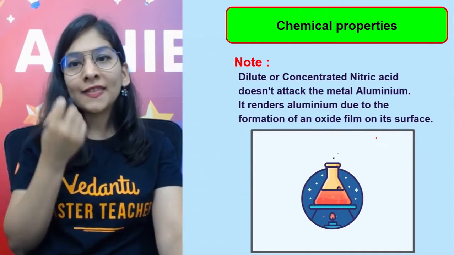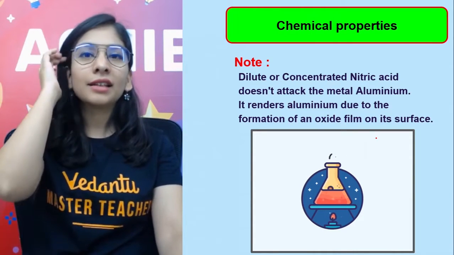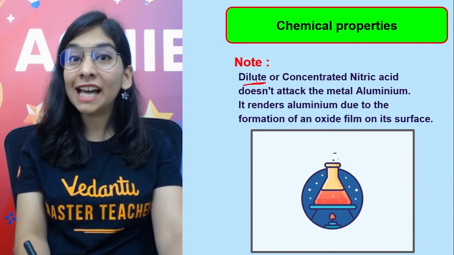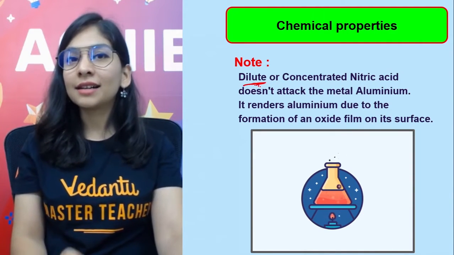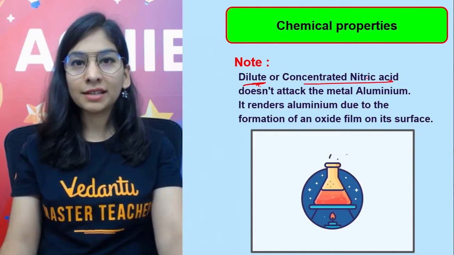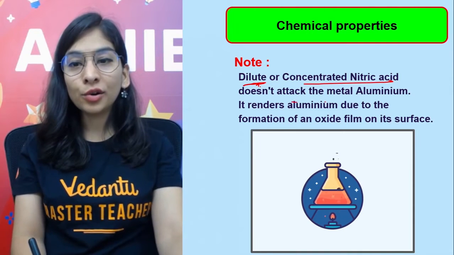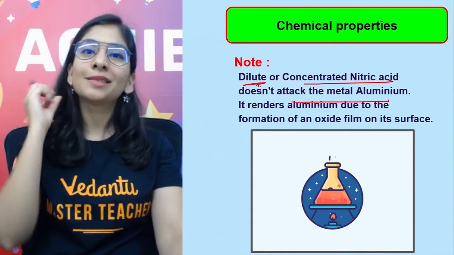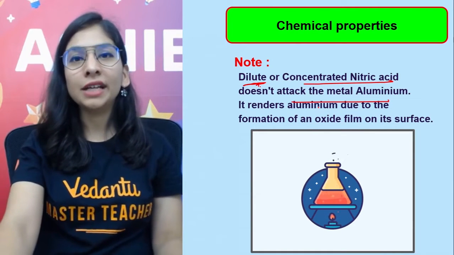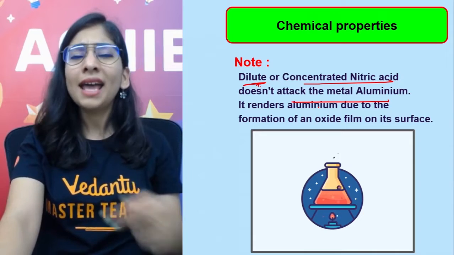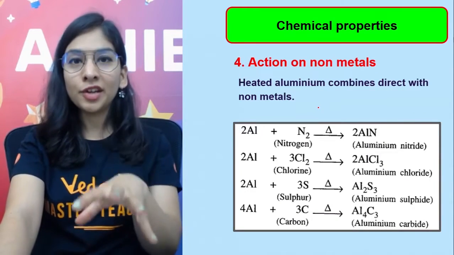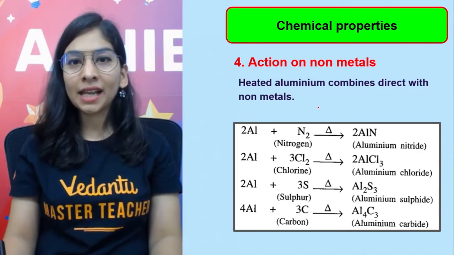Now, when it comes to the acid called nitric acid, that's an even better oxidizing agent. Even in the diluted form it acts as an oxidizing agent only, or even if you take concentrated nitric acid. But the very first thing is it's not going to attack the aluminium metal at first, because of the same thing, the layer of aluminium oxide and not having free aluminium. So this is something that you should know, and I told you already. That should be there in your mind right now, because it's kind of a revision and revision should be up to par.